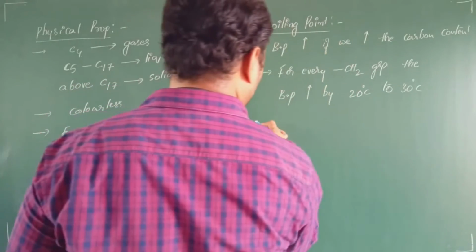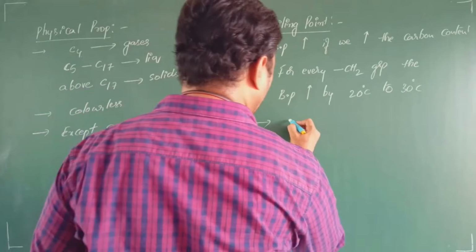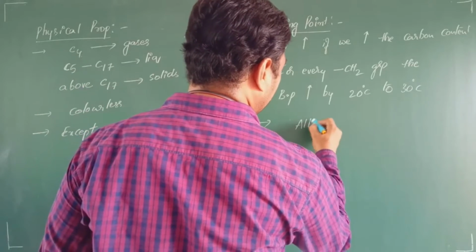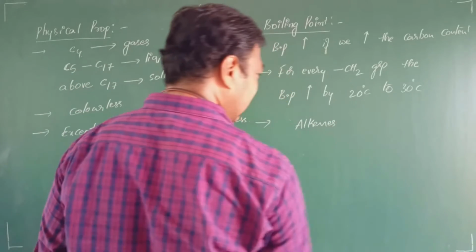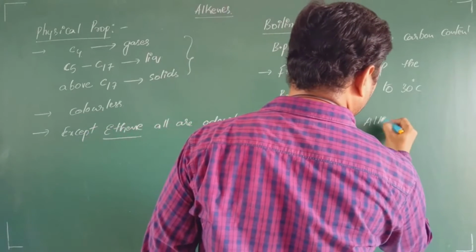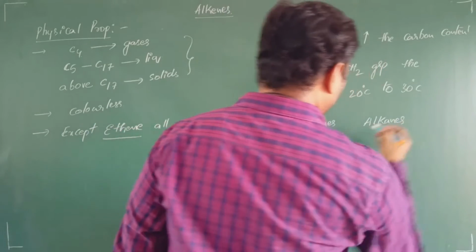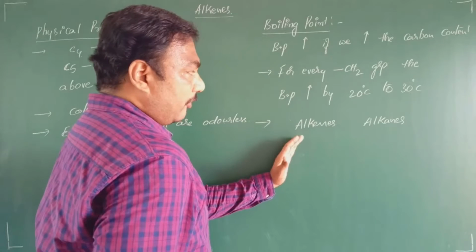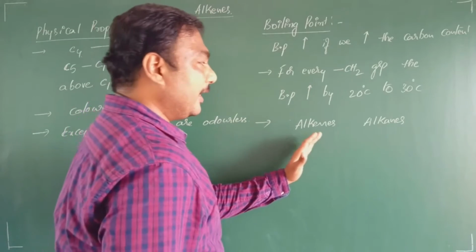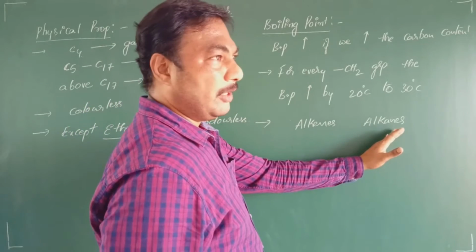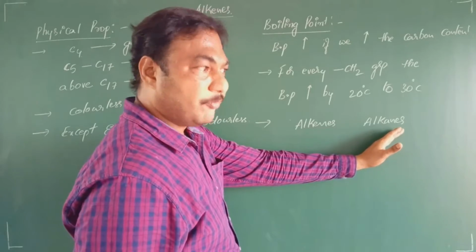Now, come to the next one. If you compare alkenes and alkanes, the boiling point of alkenes is slightly greater than the boiling point of alkanes with the same number of carbon atoms.